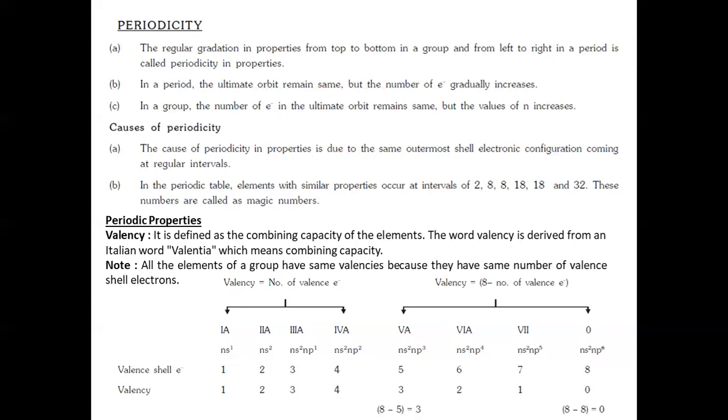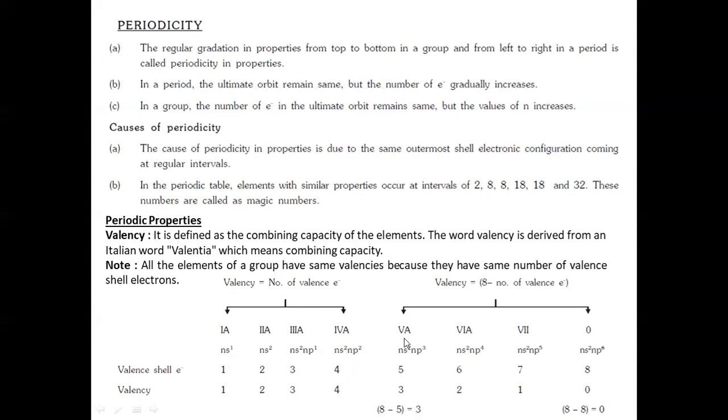So, if you consider the first 4 groups, 1, 2, 3, 4, for these groups, the valency is equal to the number of valence electrons. Here we can observe, for the first group, both valency and valence electrons are 1. For the second group, it is 2. For the third group, it is 3. And for the fourth group, it is 4.